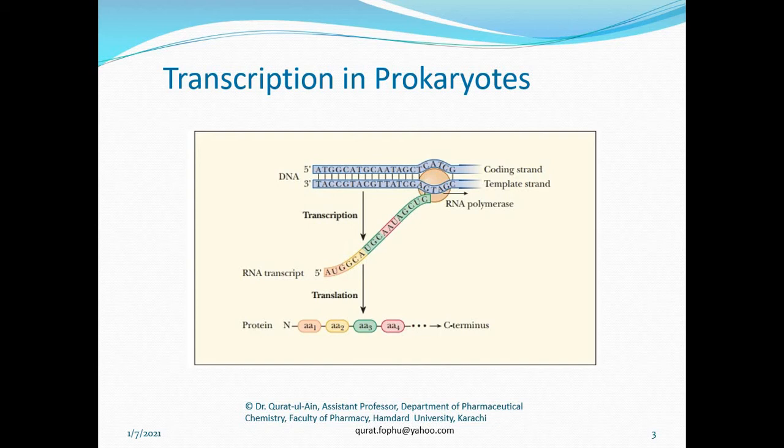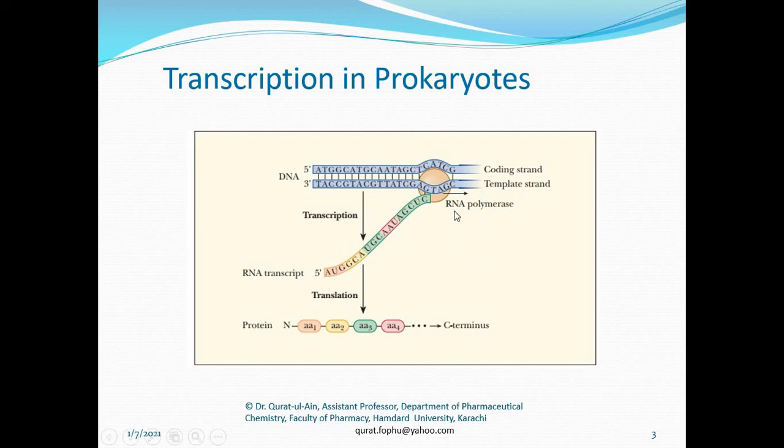Prokaryotes do not have a nucleus, so their genetic material is in the form of a single circular, double stranded chromosome, in the case of E. coli bacteria, found in the cytoplasm of the E. coli. So transcription in prokaryotes takes place in the cytoplasm together with DNA replication. As the DNA replicates in the cytoplasm, what happens after the replication?